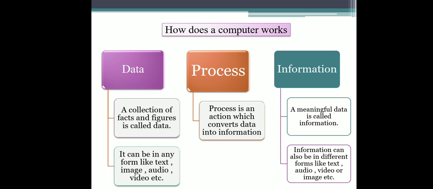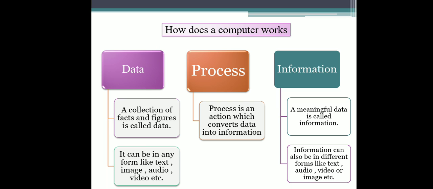So after you give data to the computer, it starts thinking about it. Like if you give any question to the computer, it starts thinking about it. So the thinking process is called processing. Process is an action which converts data into information. So the computer starts thinking, it starts processing your data, and after processing, the computer will give us information. Meaningful data is called information.